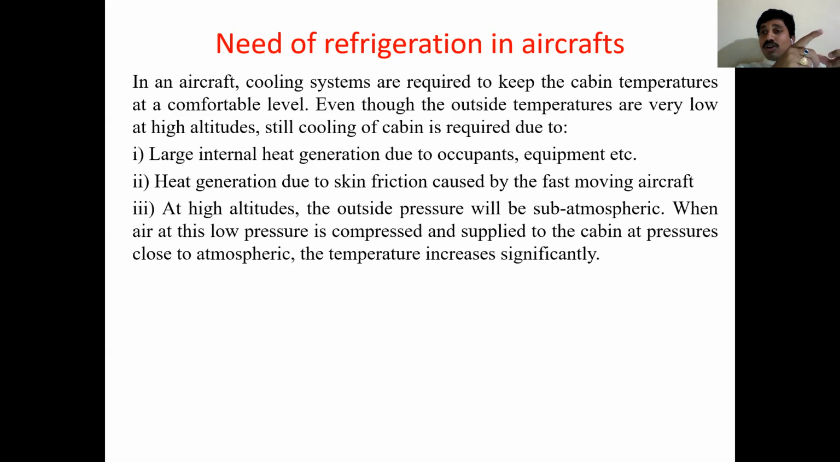If you want to send this air to the cabin, you always have to maintain atmospheric pressure, because a human being feels comfort at atmospheric pressure, 1 bar. So let's assume 0.2 bar outside. If I supply 0.2 bar directly to the cabin, a human being does not feel comfort. A human being feels comfort only at 1 bar. So you have to increase the pressure. This is done by a diffuser. So when air passes through a diffuser, the pressure reaches 1 bar.